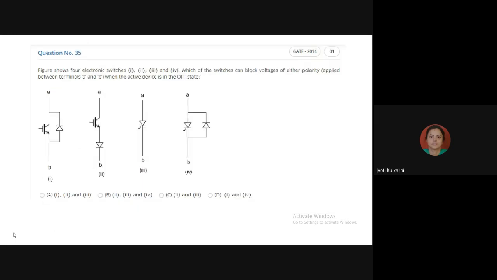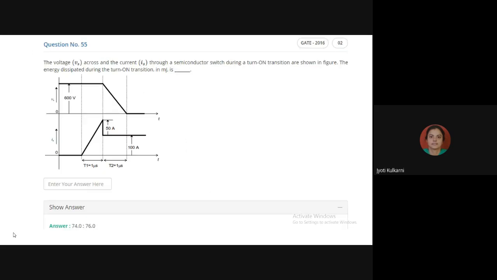Okay, I'll again explain what I have. There are two periods. So we want to find out the energy dissipation. First V1 into I1 into T1. So this is the energy dissipation in the first period. And in the second period, V2 into I2 into T2. That is the second period energy dissipation.